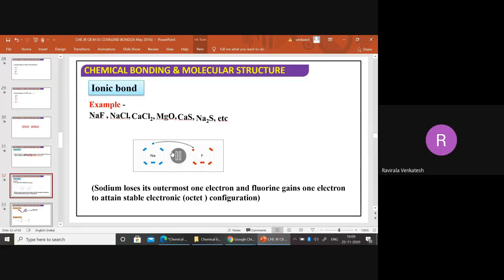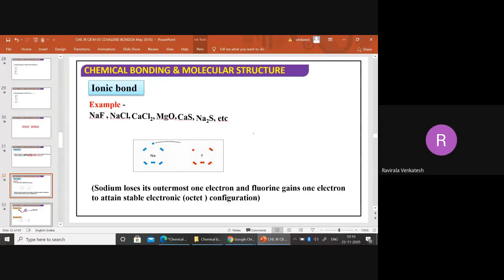Let me see how it is forming. You observe here what happened. In this one, from sodium, one electron is given to what? Fluorine. Yes. Sodium is giving one electron to the fluorine, and fluorine is getting an octet configuration.